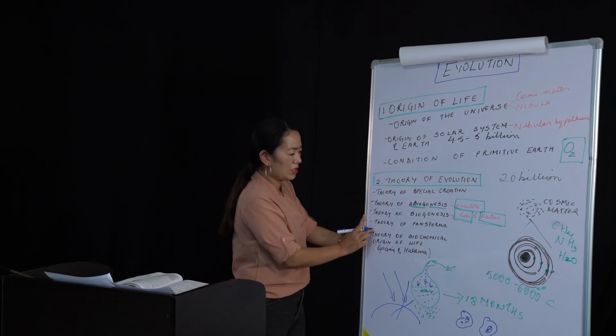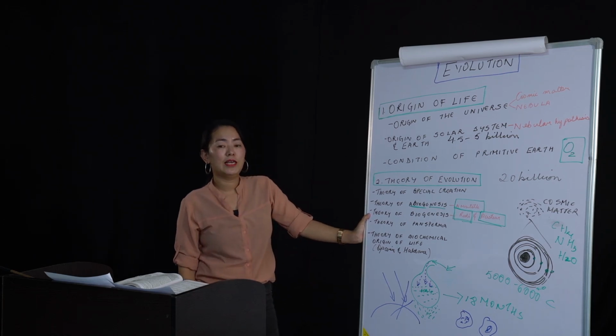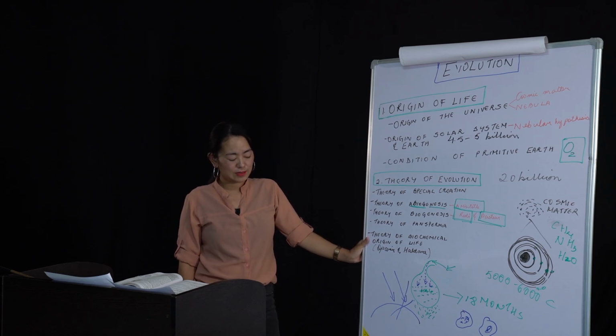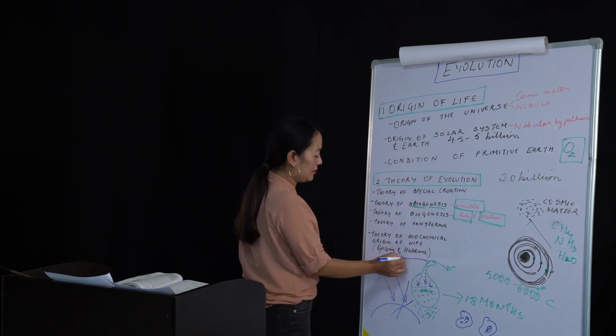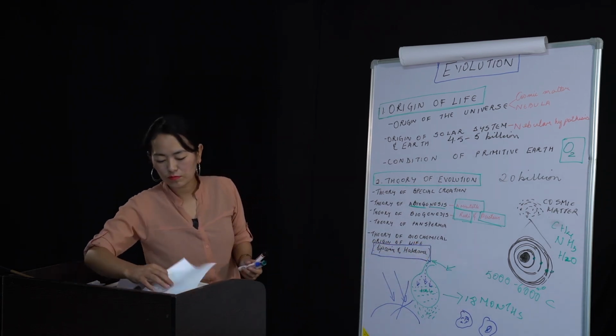So among all these theories, the theory of biogenesis was mostly accepted, but then came along two scientists called Oparin and Haldane. Oparin and Haldane are very prominent scientists which you must have studied in class 9 and 10.